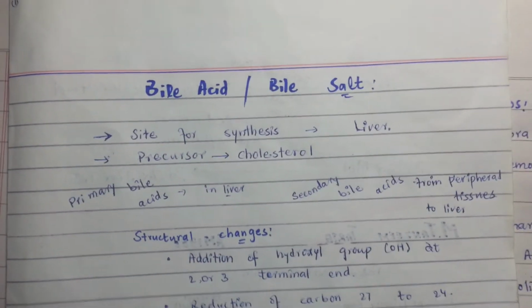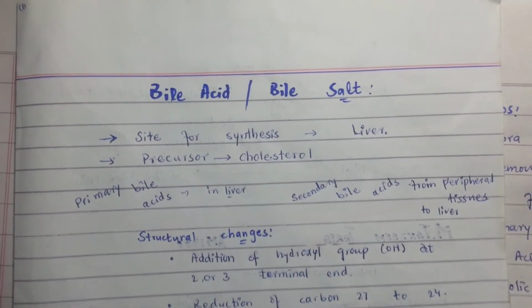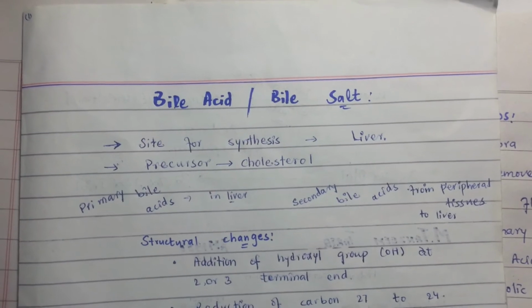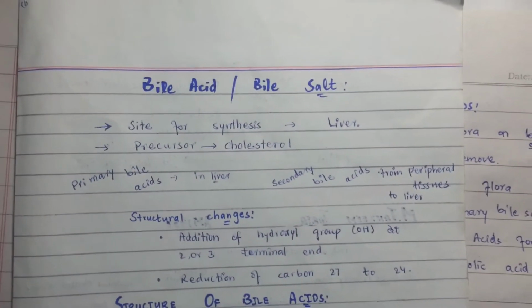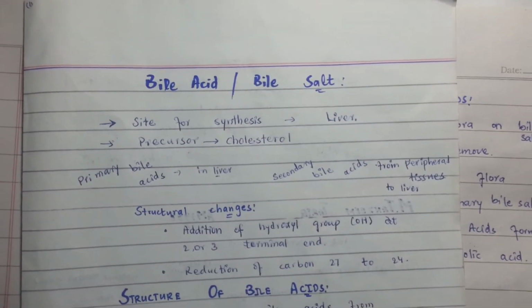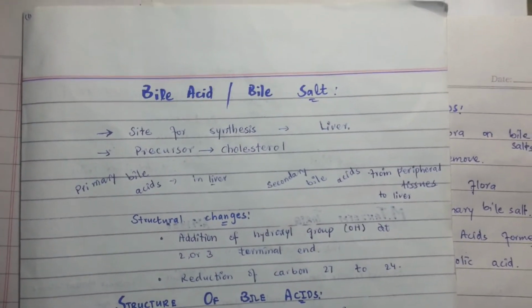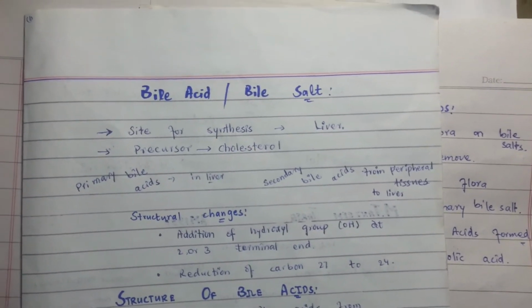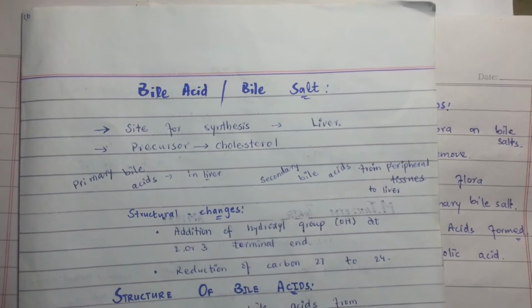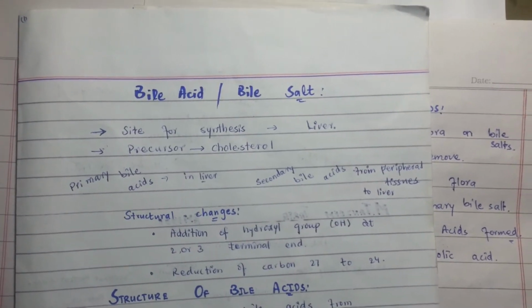Assalamu alaikum students. The topic for today's discussion is bile acids or bile salts metabolism. How are bile acids or bile salts formed? The bile consists of a watery mixture of organic and inorganic compounds, phosphatidylcholine or lecithin, and conjugated bile salts.